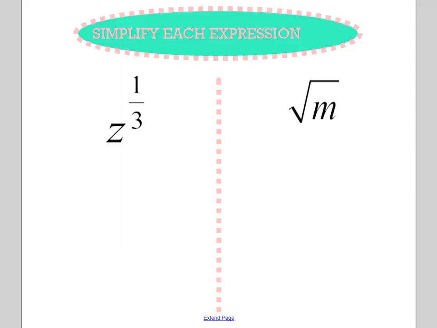Z to the 1/3 power. Anything raised to a 1/3 power is like taking the cube root. So we can rewrite it as the cube root of z.